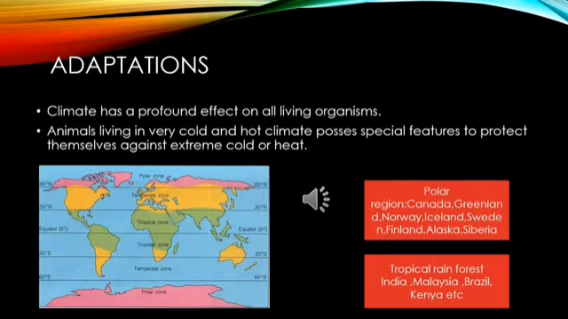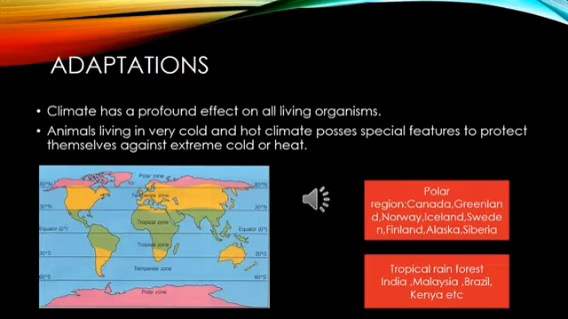So climate has a profound effect on living organisms, meaning depending upon the type of climate, the animals possess certain special features, and what they try to do is protect themselves against extreme cold or heat.